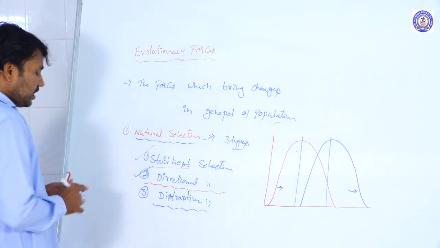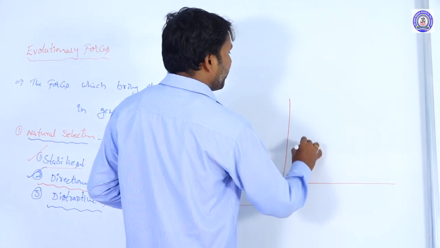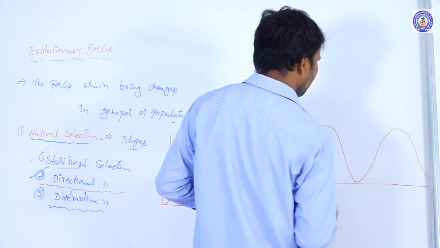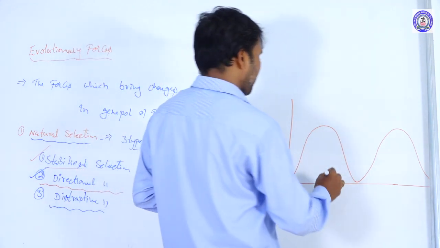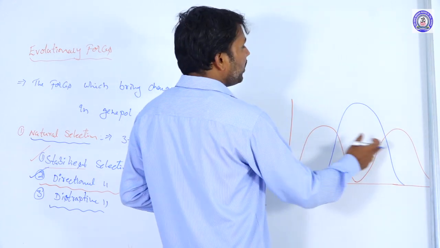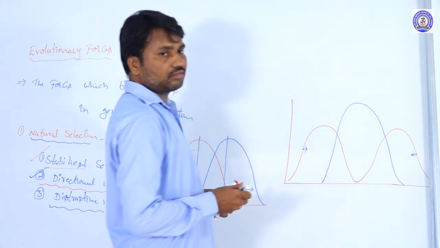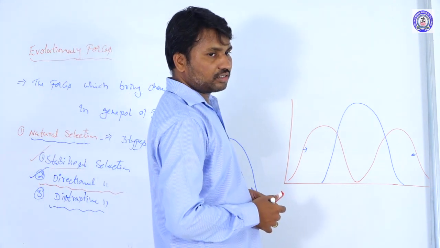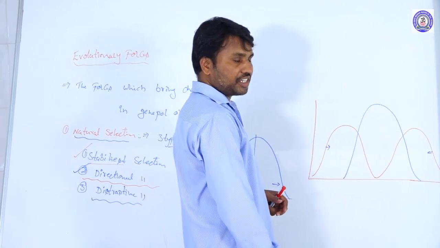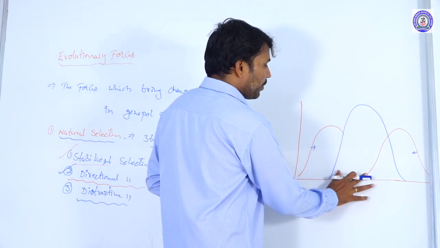The third one is disruptive selection. In disruptive selection, in a population, the average values are removed, the disruptive forms. Both extreme frequencies remain, and the middle, average values are removed from the population.